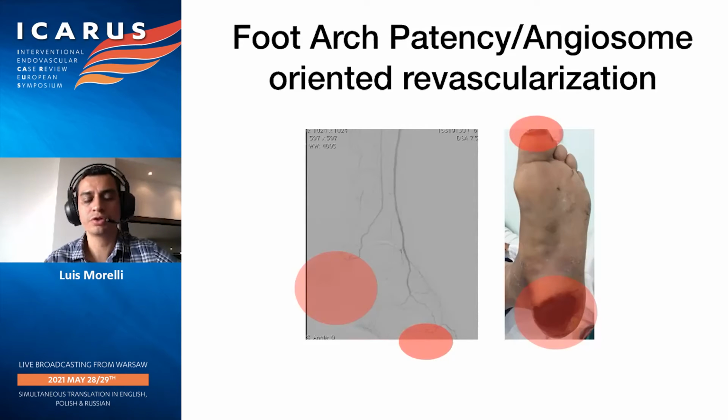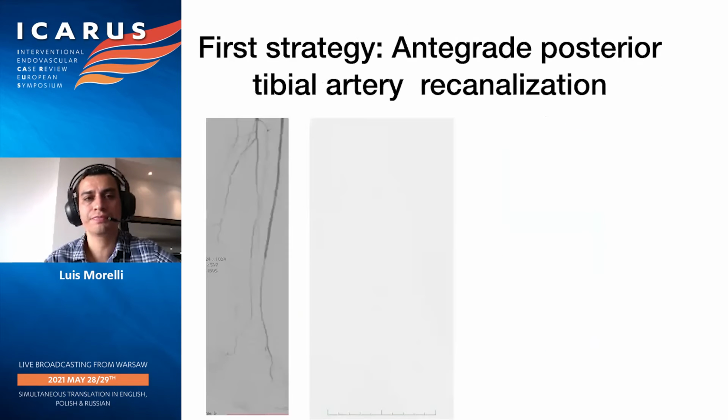So it's very important always to look not only at the angiogram, but also at where the patient has the tissue problems or ulcerations, trying to direct our revascularization to these areas. So our first strategy, what we proposed first in the patient, was an antegrade posterior tibial artery recanalization.